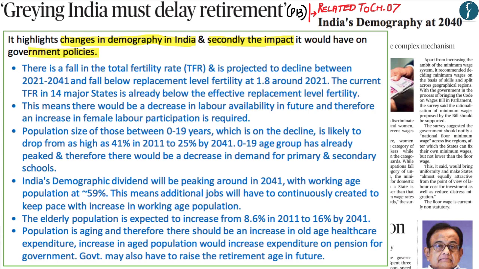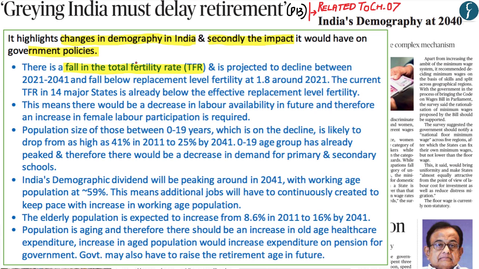Now the first change which is expected with regards to demography within India is a fall in the total fertility rate within India. Now the total fertility rate refers to the total number of children which are likely to be born to a woman of childbearing age within her lifetime.